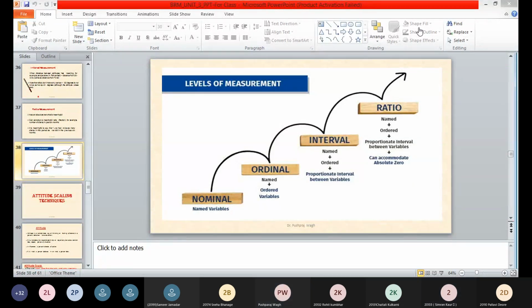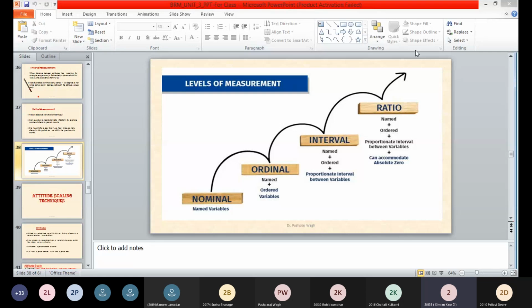Yes, sir. Before we go ahead, can anybody explain these 4 levels of measurement? Voluntarily. Akanksha, Simran. So in nominal level, simply name is given and there is no ranking, and also it is qualitative. Correct.